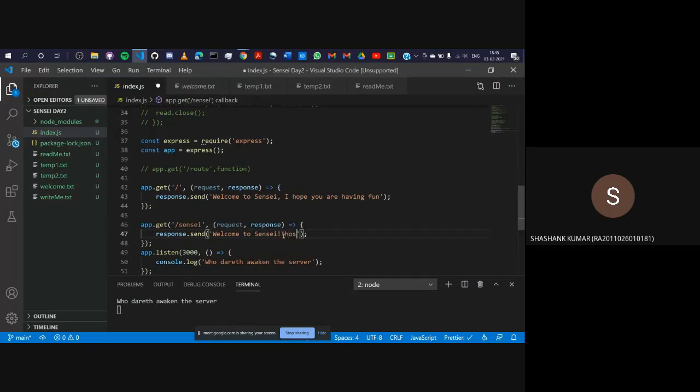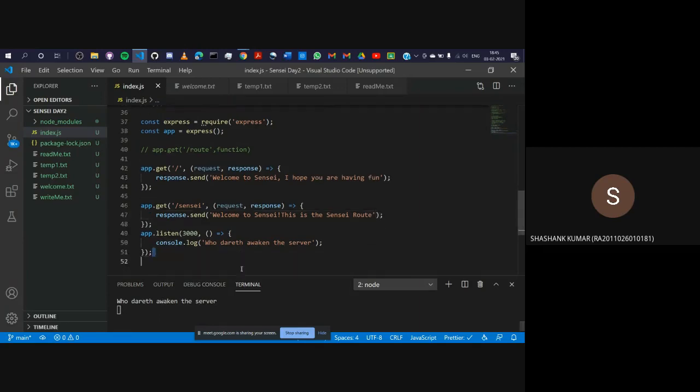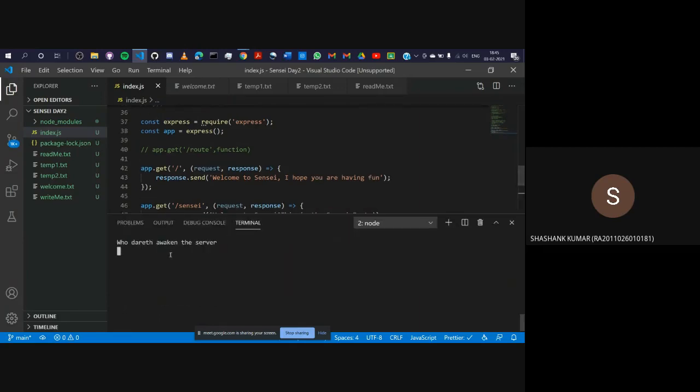Welcome to Sensei. This is the Sensei route. I'll save this. Now you have to close your server every time you make a change. So how do you close it? You just enter Control and C. Your server has been closed. Now run it again. Node index, and your server is up again.